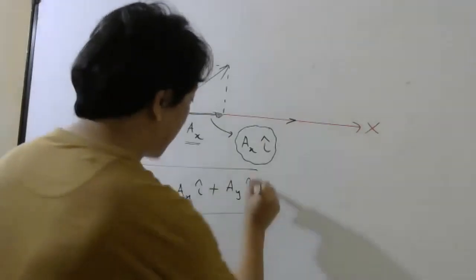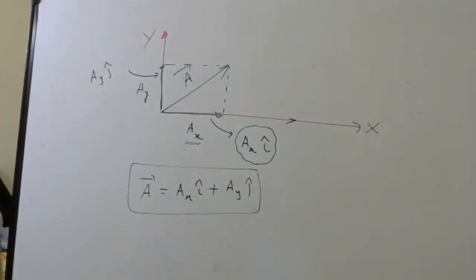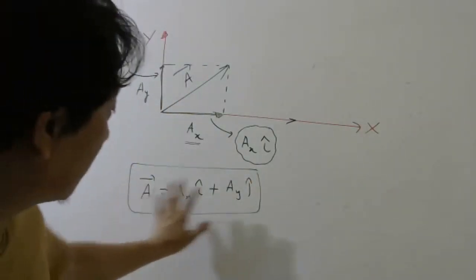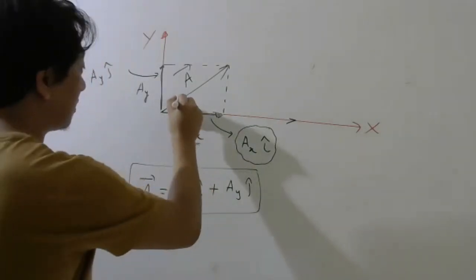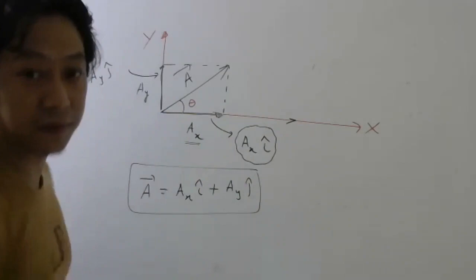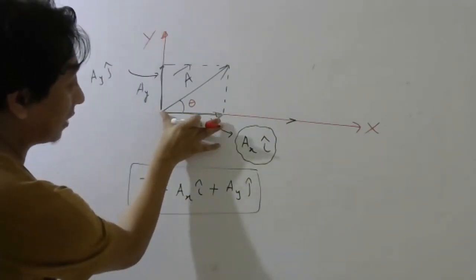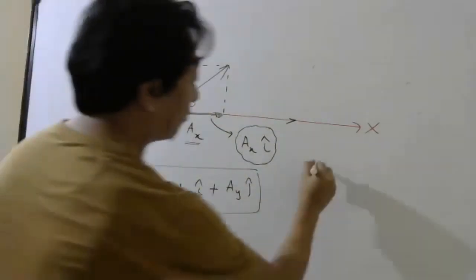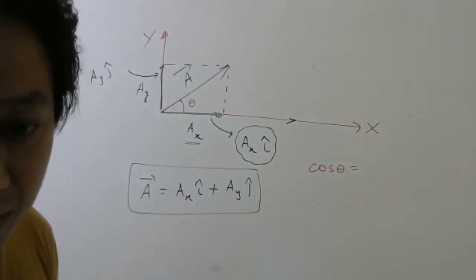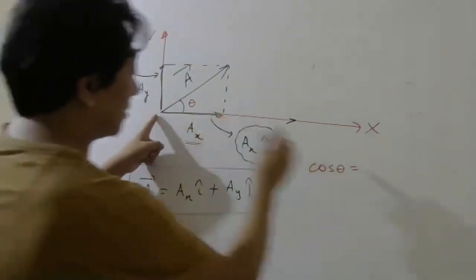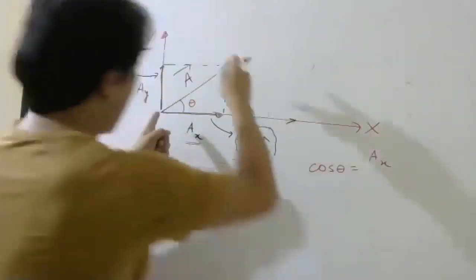Everybody clear why we write vector in this form? After that, suppose they give you this angle theta and you want to know this magnitude, then what formula will you use? Cos theta is adjacent by hypotenuse. Adjacent is AX.